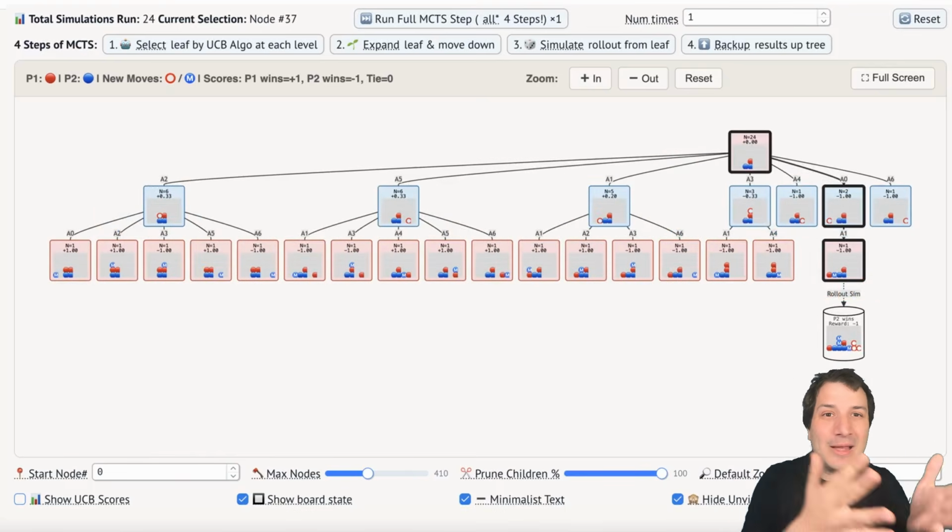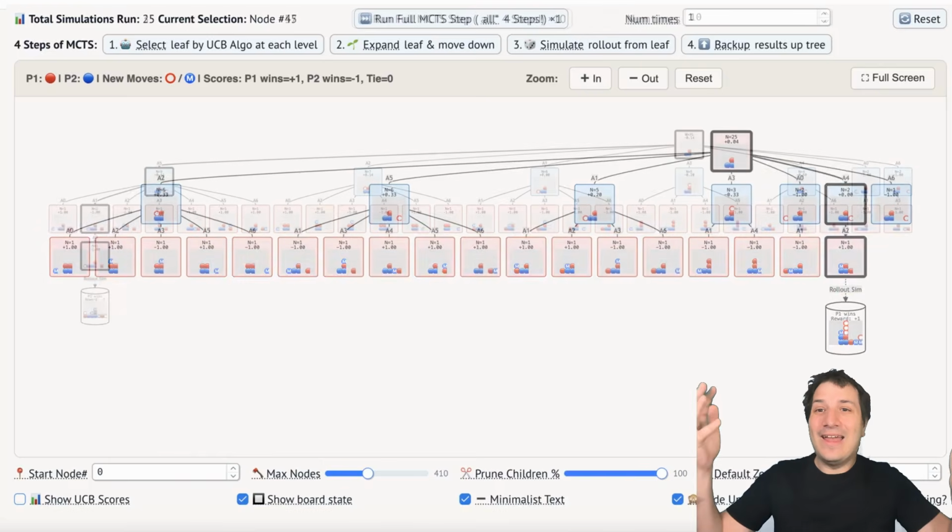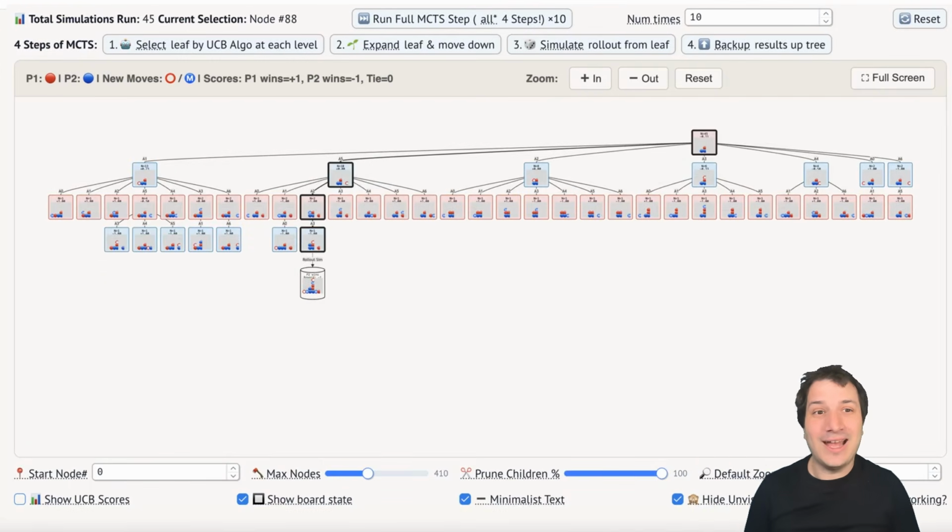So if you want to try, you should be able to easily beat this UCB AI, and then you can try playing against the Monte Carlo Tree Search AI, which is a little bit tougher.